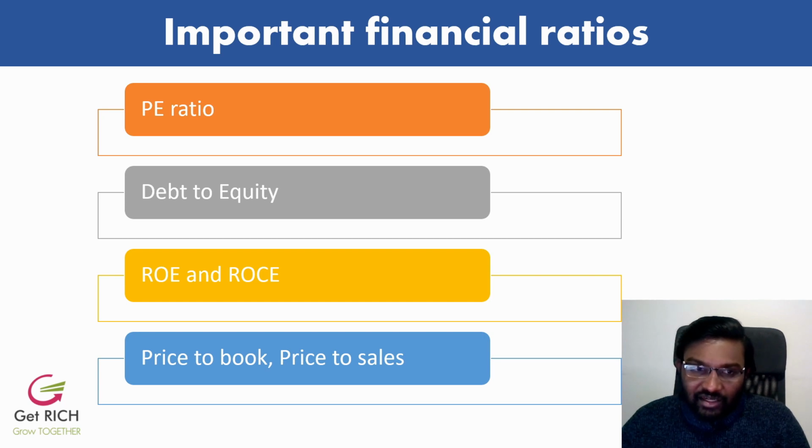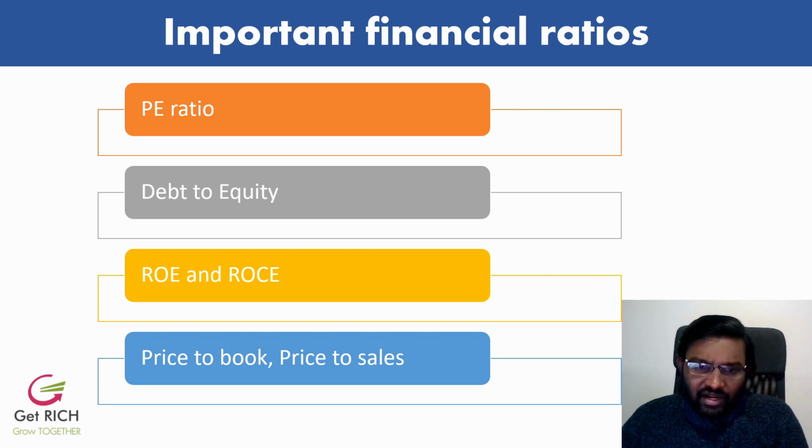And then the return on equity and return on capital employed. These ratios are also very important, because they show how the company is utilizing its capital and how its return on equity looks. I like companies with more than 15% ROE and ROCE. If companies have 20%, 25%, 30%, that's very good. At a minimum, I look for these ratios to be at least 15%.